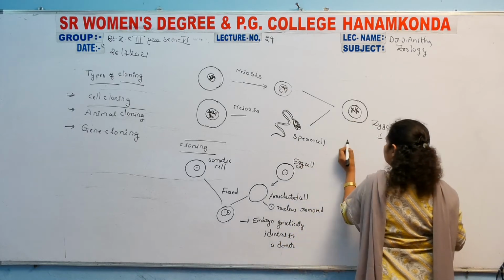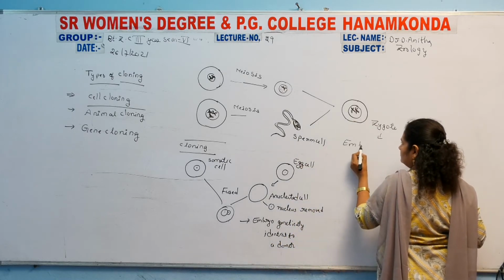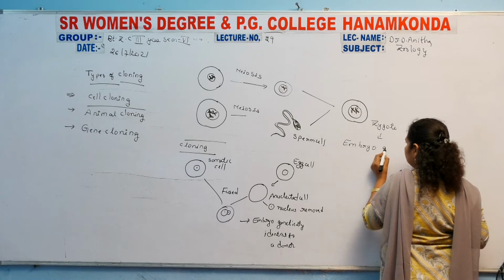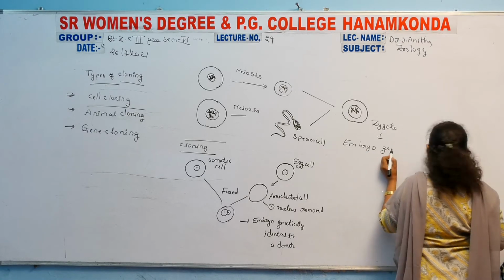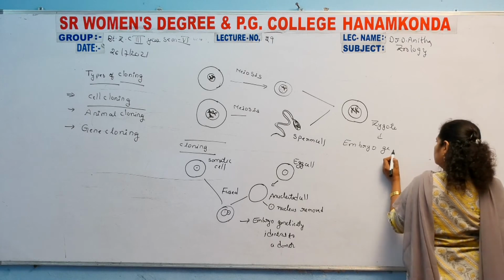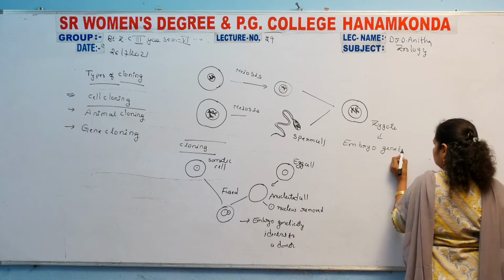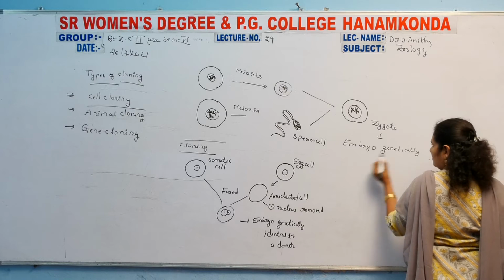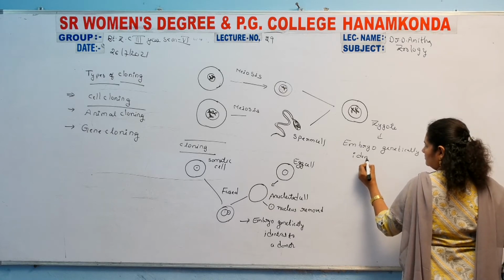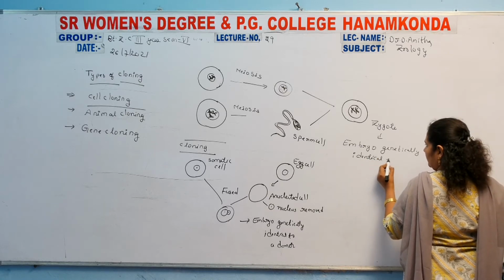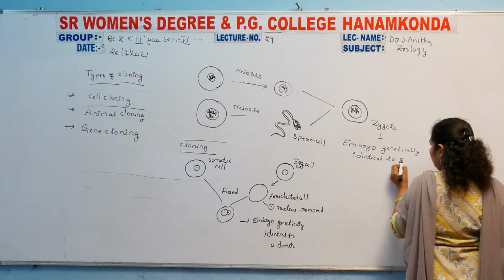But in normal reproduction, the embryo is genetically identical to the parents.